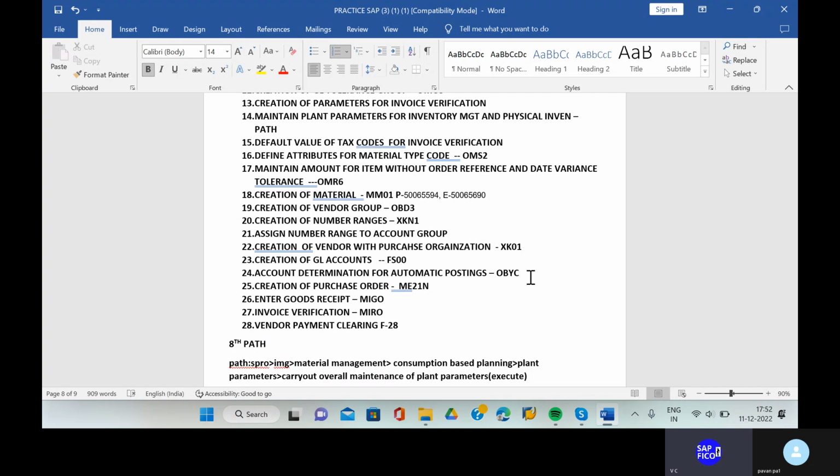Okay, try to remember each and everything. When we have goods receipt or invoice receipt, the account data goes to the vendor account creator. When you pay that amount to the vendor, what will happen? Vendor account data goes to the bank clearing account creator, right? Or else the bank account creator.